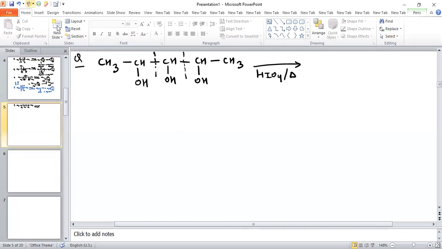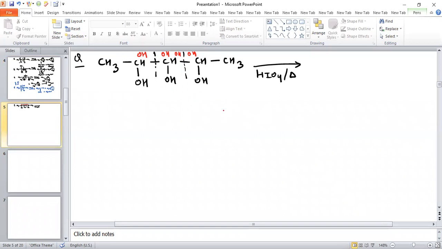And after breaking of the bond, OH is added on this carbon, and OH is added on this carbon, and also one OH on this carbon, and one OH on this carbon. So one bond breaks, and two OH groups on two carbons. Again, one bond breaks, then OH on each carbon atom. So it will be like this. Three products are obtained.